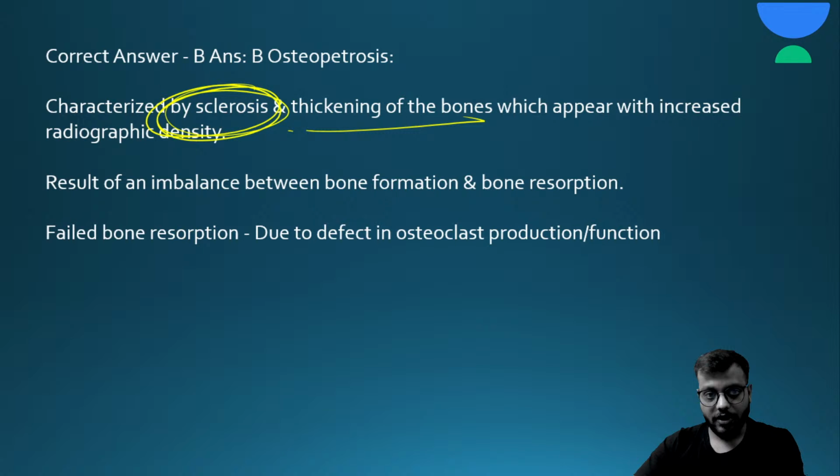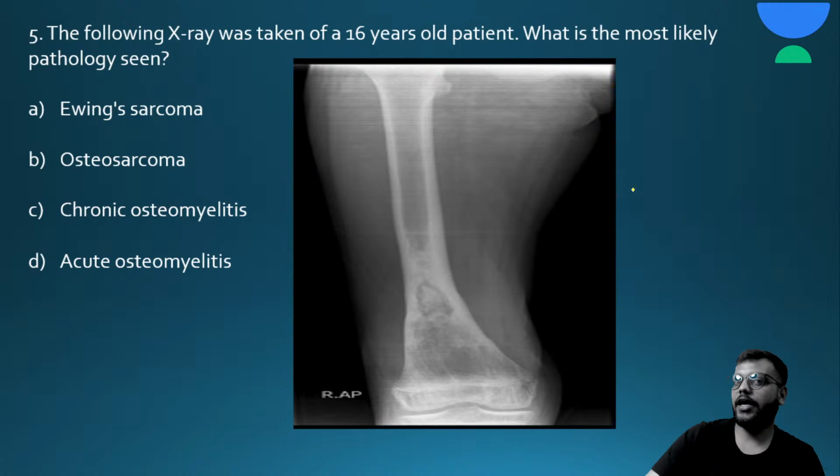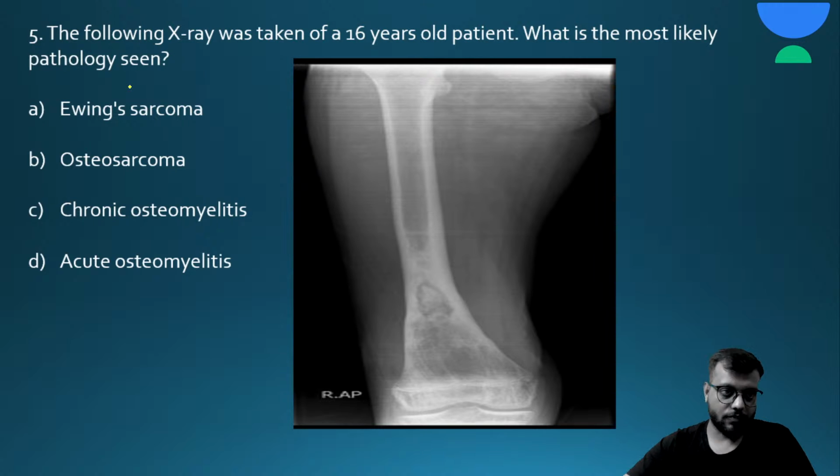Okay, now next question. Next question is, the following x-ray was taken of a 16 years old patient. Which is the most likely pathology seen? Here are your 15 seconds.